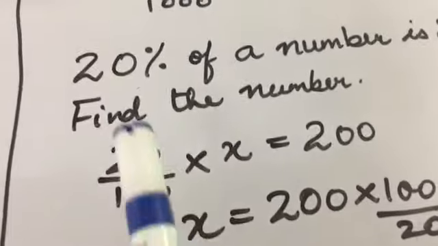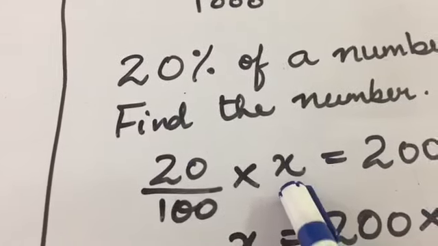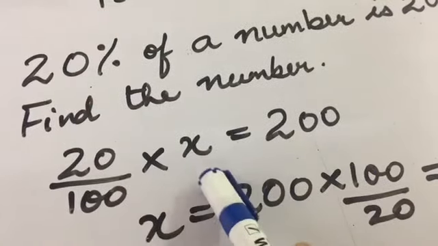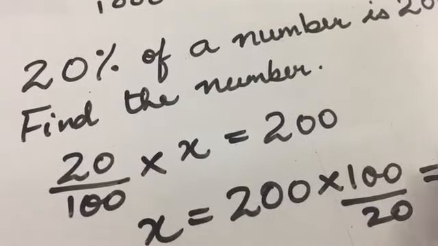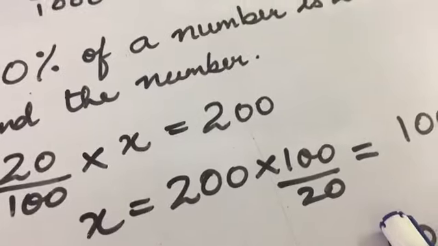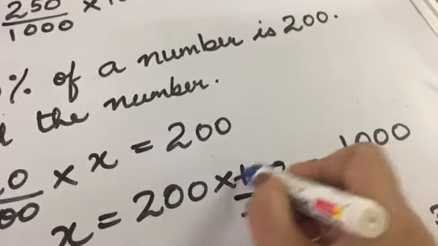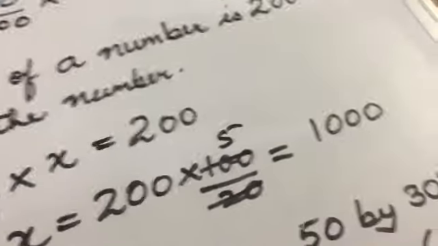Yes, there's another way. Let the number be x. 20% of x is 200. So x will be equal to 200, this 100 goes in the numerator, 20 goes in the denominator. 20 upon 100, see, it's the same thing as I told you mentally. 5 times 200 is 1000.